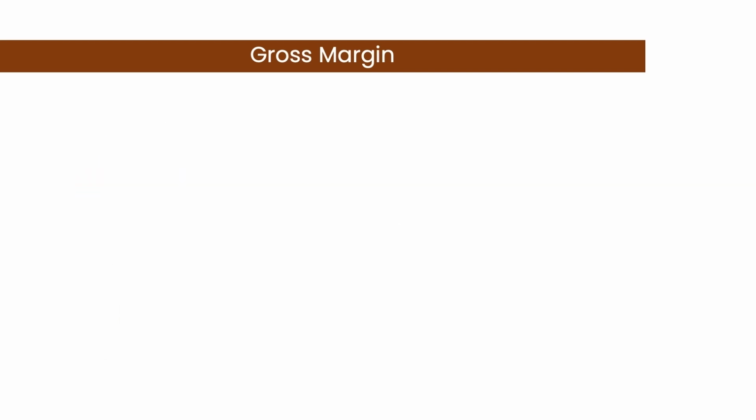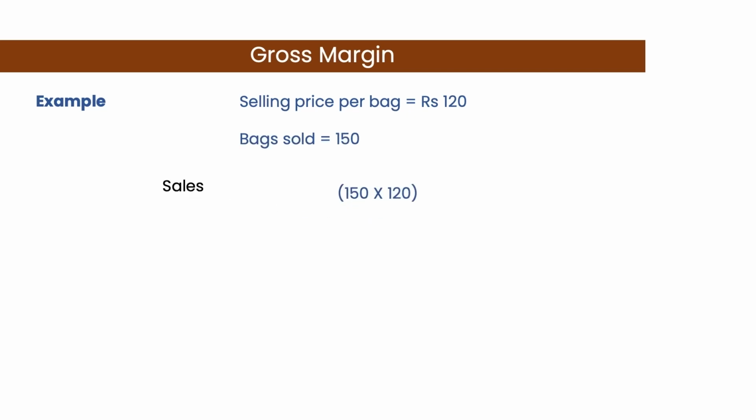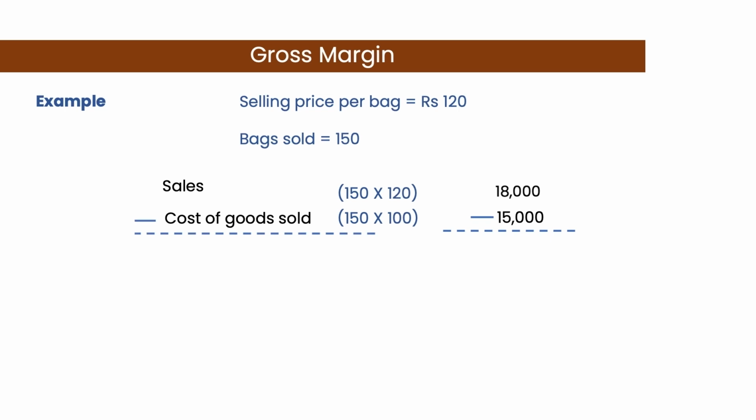In the above example of Kirana store, if each rice bag is sold in the market for Rs 120, then by selling 150 bags in March, the total sales of the Kirana store was 150 times 120, which is Rs 18,000. Since the cost of goods sold was Rs 15,000, the gross margin is Rs 3,000. That is, Rs 18,000 minus Rs 15,000.